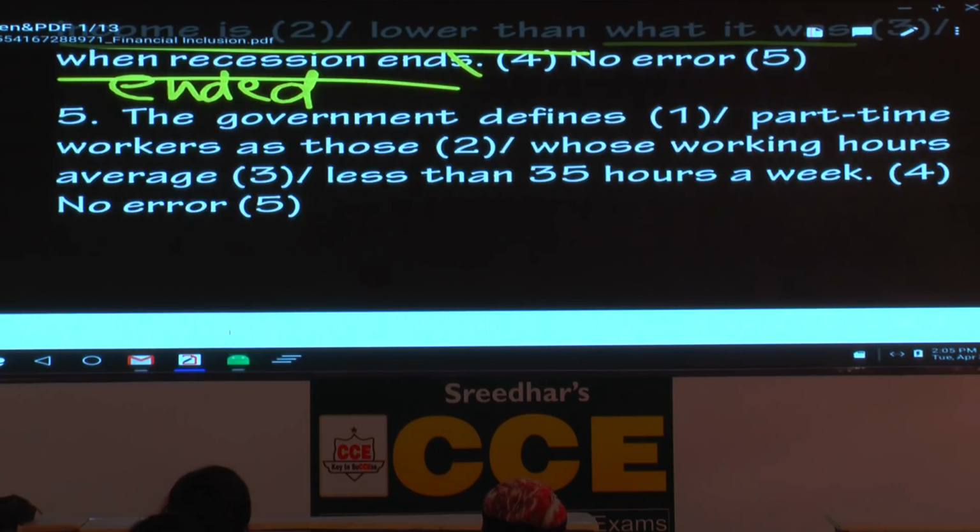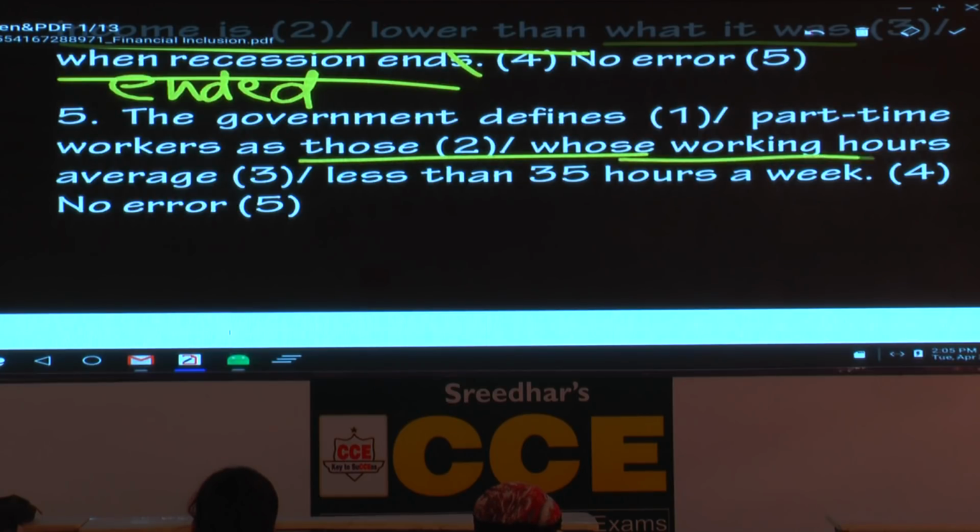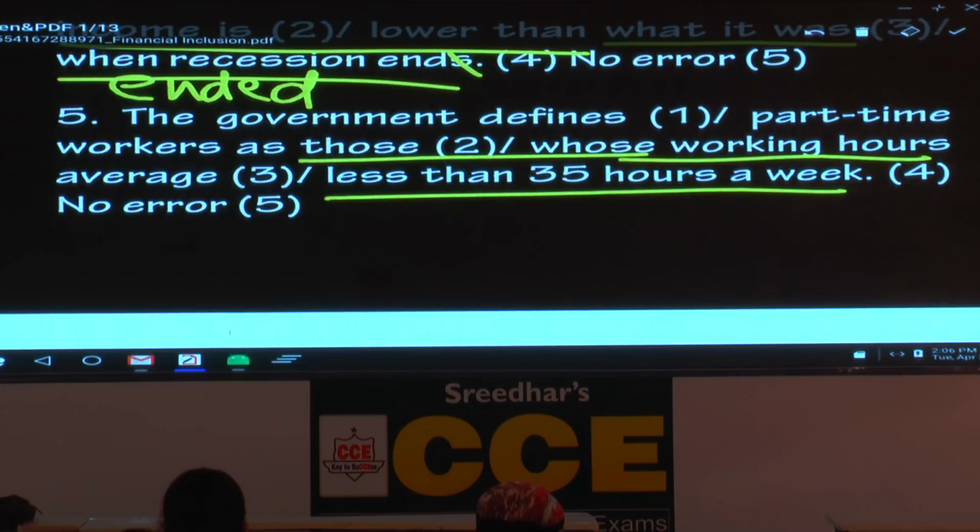The government defines part-time workers as those whose working hours average less than 35 hours a week. This is a bit difficult. The government defines, do you find any error? Please take a pause. Defines what or who? Defines part-time workers as what or as who? Those whose working hours, please underline those whose working hours. After that you have to see a verb, less than 35 hours a week. Now what do you find between these two underlined units? Are you guys listening? What do you find? One word, what is it?